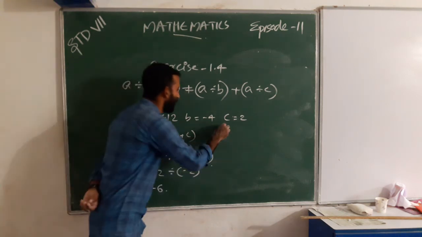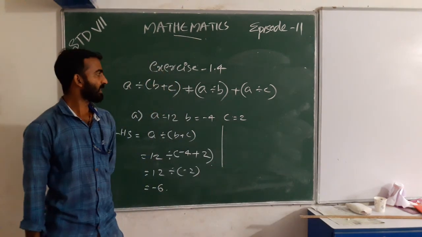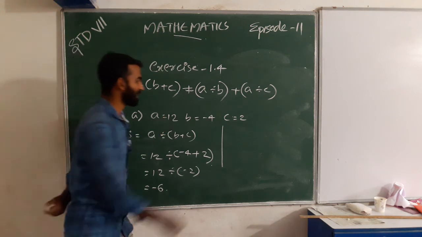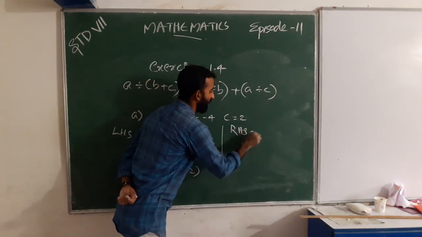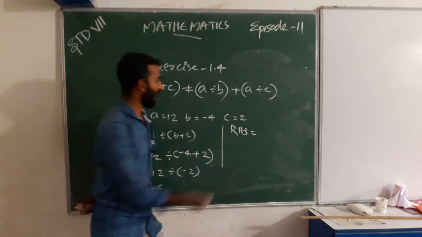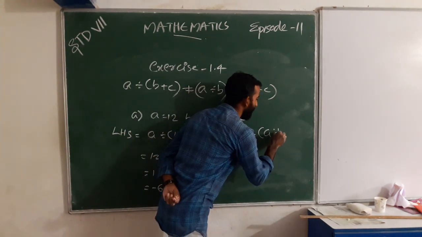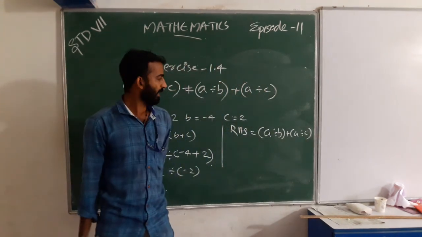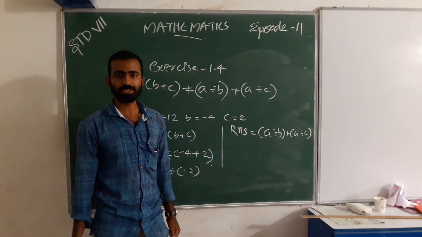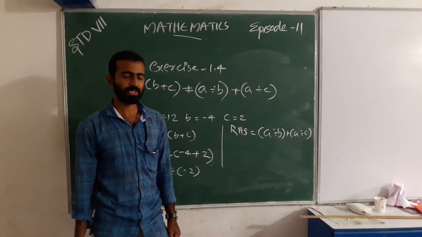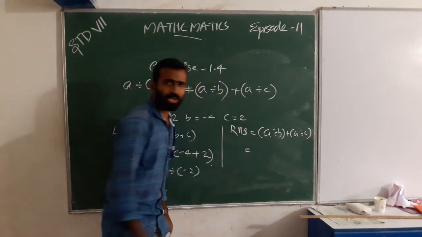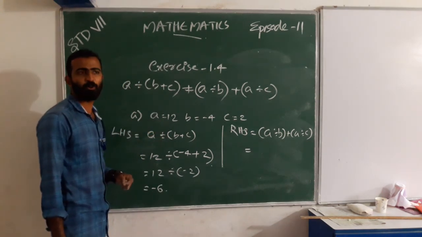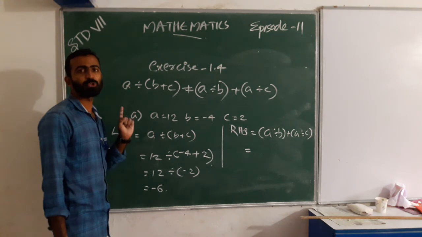Next we take the RHS. RHS means a divided by b plus a divided by c. a is 12, b is -4, c is 2.